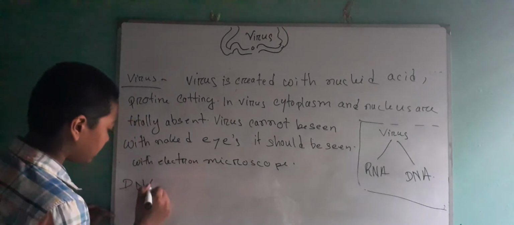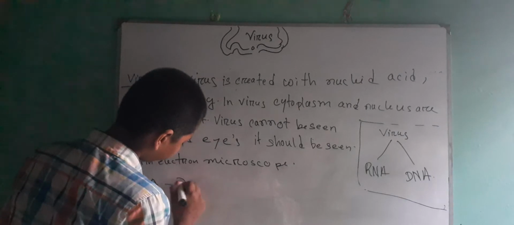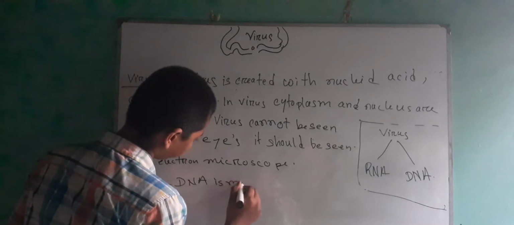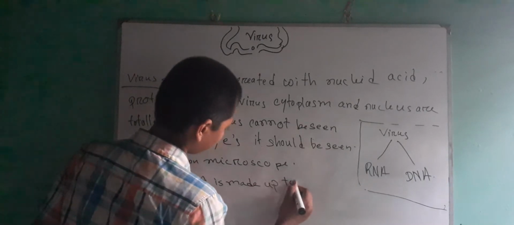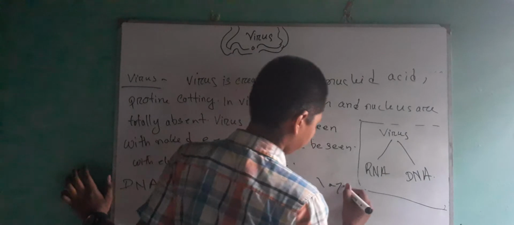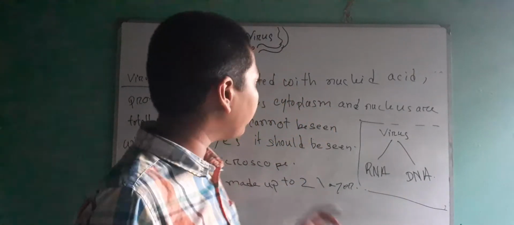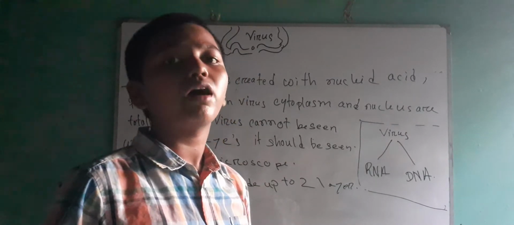DNA is made up of two layers. Haven't you seen the picture of virus that I have drawn?